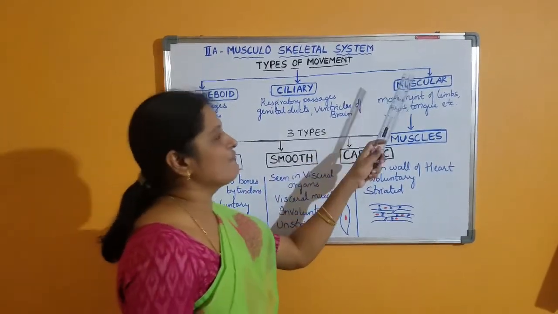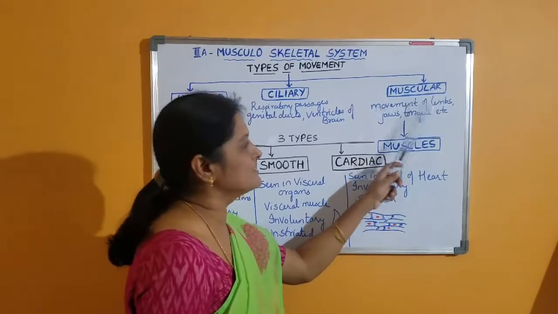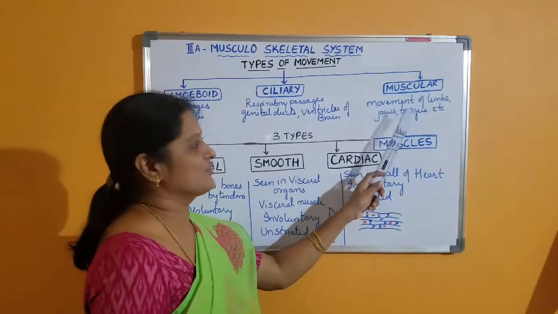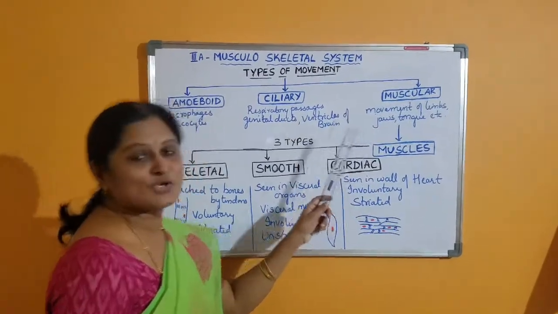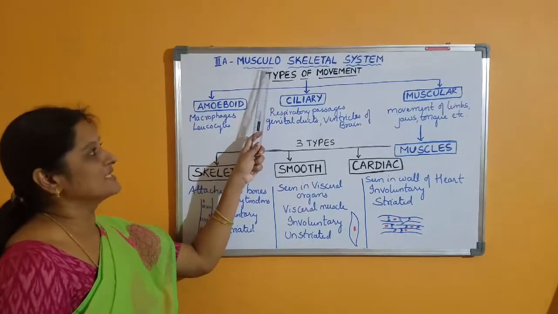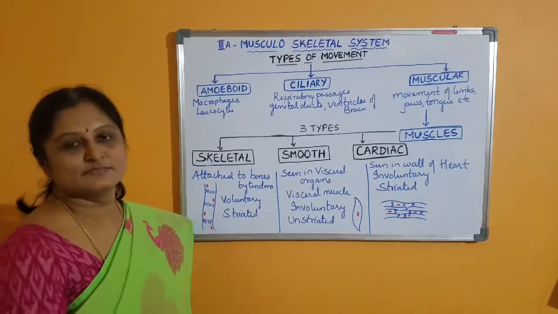And the third type of movement is the muscular movement, which involves the movement of limbs, jaws, tongue, etc., which are brought about by the contraction of the muscles. So locomotion is brought about by a perfect coordination between muscular, skeletal and neural systems.